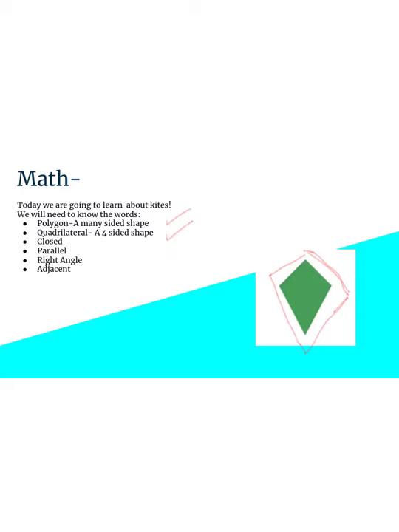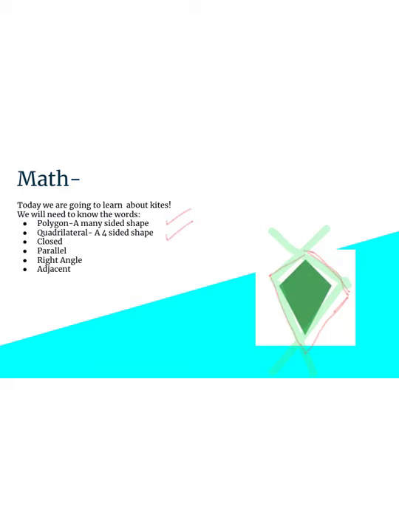And parallel is a word that we will need when discussing this in comparison to the other shapes. But as you can see here on this kite, it does not have any parallel lines. For example, remember, parallel lines are when lines run next to each other, equal distance, and never run into each other. So here you can see these 2 sides actually end up crossing, and these 2 sides end up crossing as well. So we do not have any parallel lines on this shape.